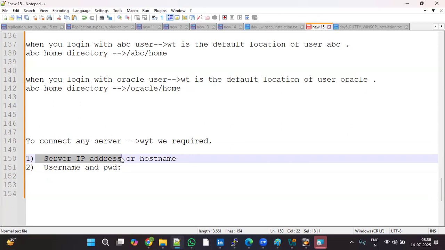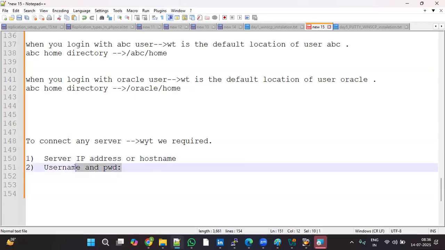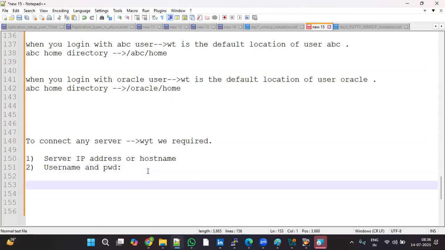This is the Linux server, this is the IP address, this is the host name which you asked for, as per your requirement. We installed a Linux operating system. These are the server details and this is your username and password. They share the server IP address, username and password with us. If we have the server IP address, username and password, then we can log in.